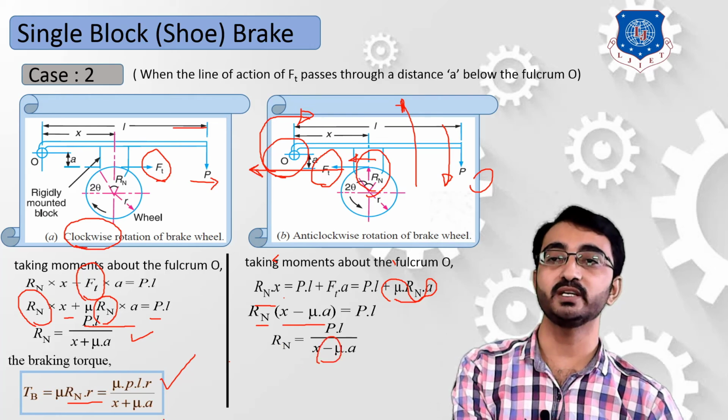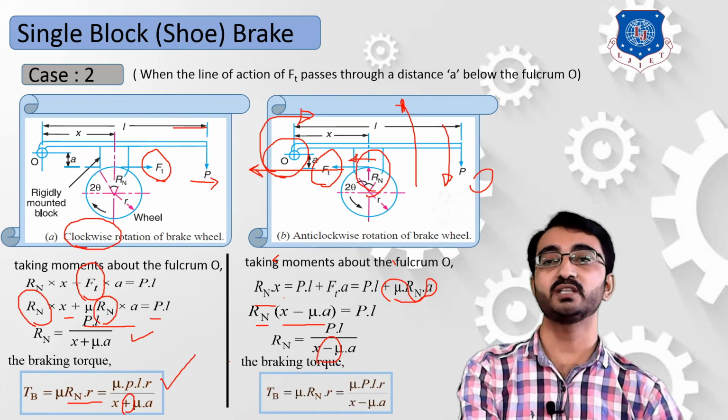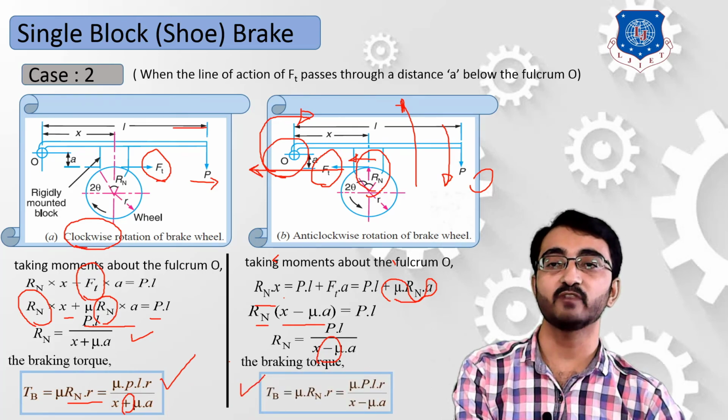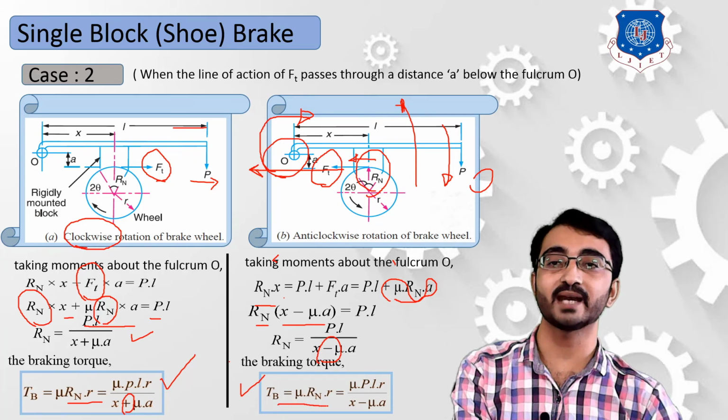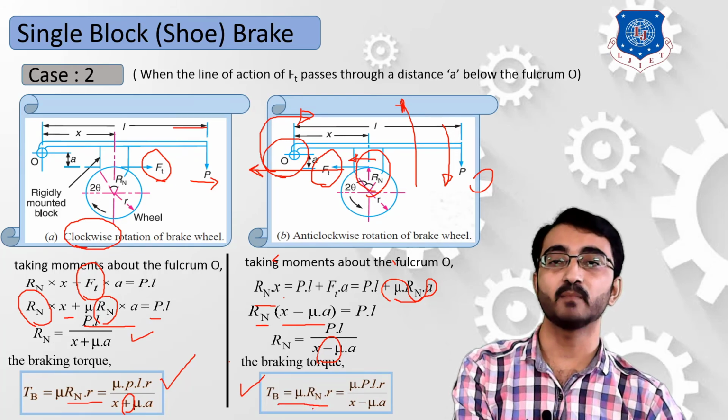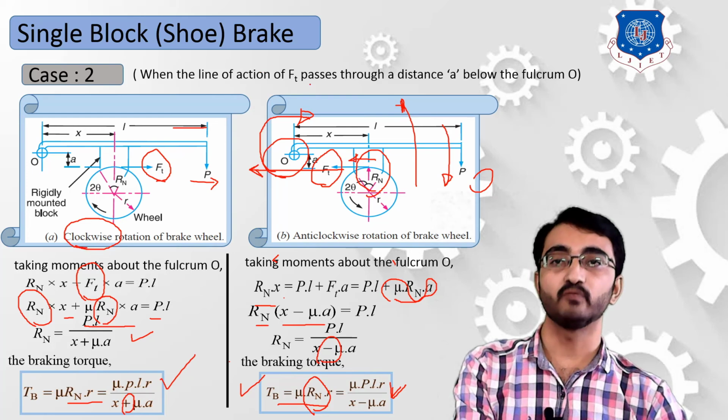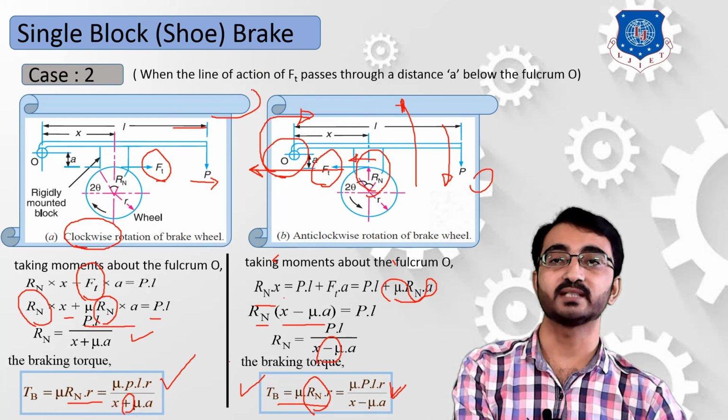Okay, so the only change that happens over here is that x plus mu A was for the clockwise direction, while over here it is x minus mu A for the anti-clockwise direction. In this way, you can derive the final equation of torque Tb, which is equal to mu Rn into small r. By replacing this Rn term with PL upon x minus mu A, you will get the final equation of torque when the wheel is rotating in an anti-clockwise direction.